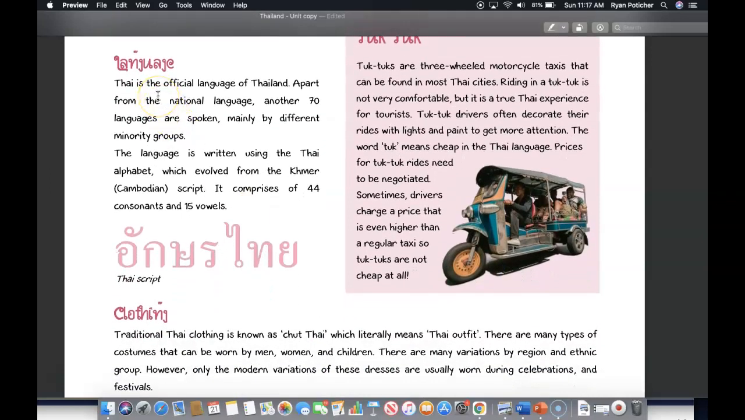Language. So Thai is the official language of Thailand. Apart from the national language, another 70 languages are spoken here, mainly by different minority groups. The language is written using the Thai alphabet, which evolved from the Khmer Cambodian script. It comprises 44 consonants and 15 vowels.